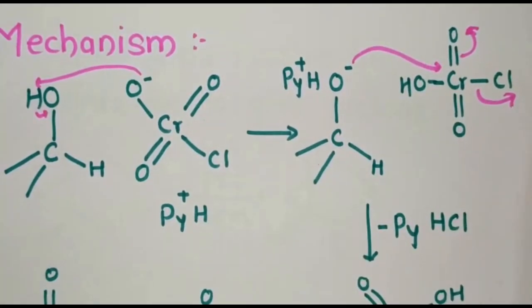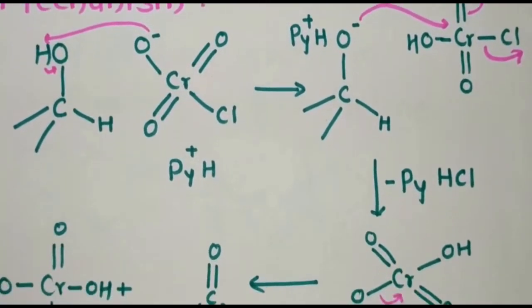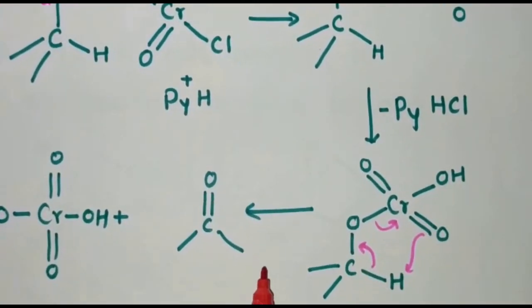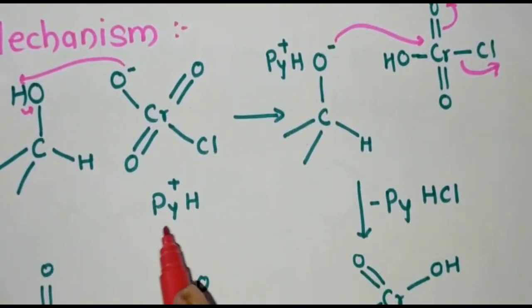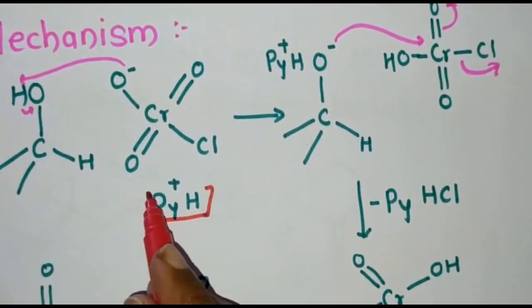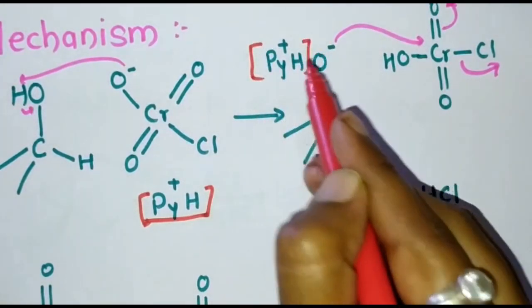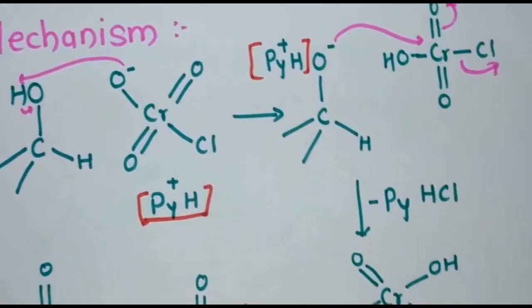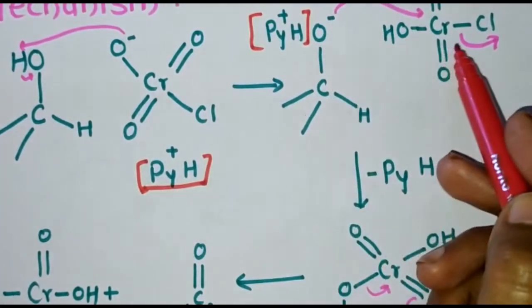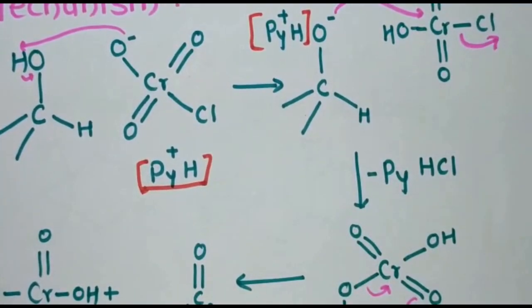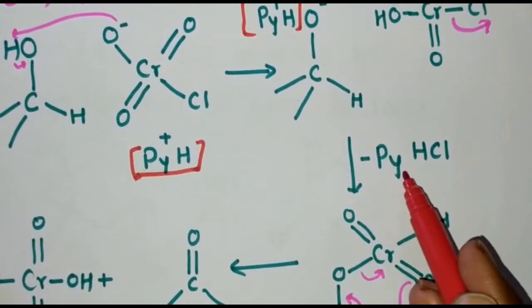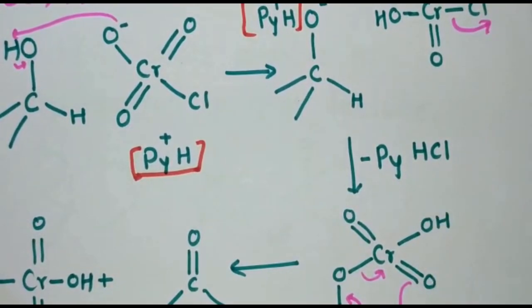After that, the chloride will be removed, because chloride is the best leaving group. So here you can see that the chloride will be removed. This is our pyridinium. Here the negative charge is there, so the pyridinium neutralizes this negative charge, but it will act as a nucleophile, attack this chromium atom, and the chloride will be removed. So pyridinium and HCl will be removed.